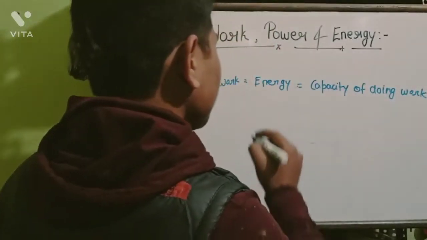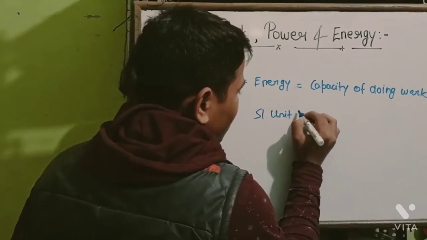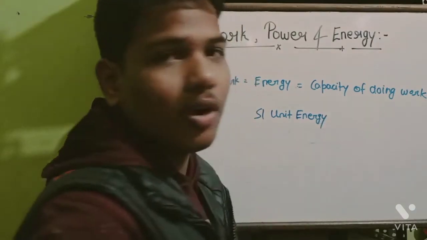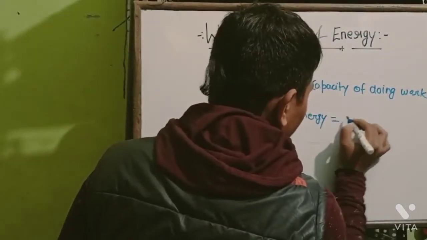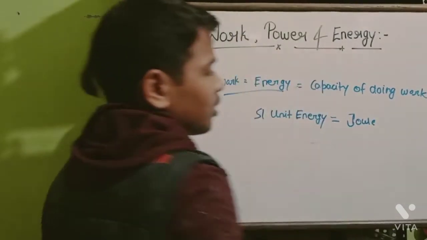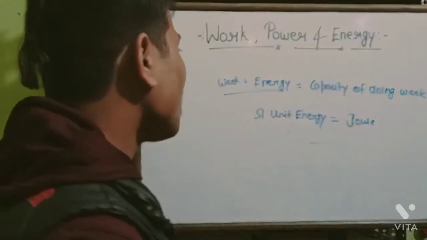Now we will see the SI unit of energy. The SI unit of energy is the same as that of work, because work done is equal to energy. I hope you understand that the SI unit of energy is joule, because the work is equal to energy, so the SI unit will also be the same.